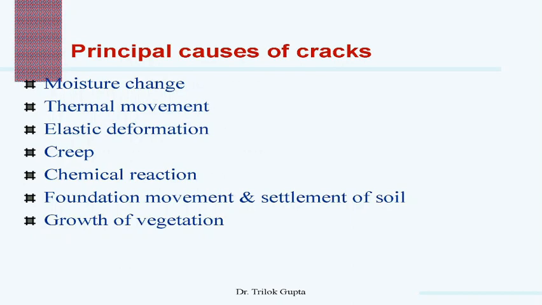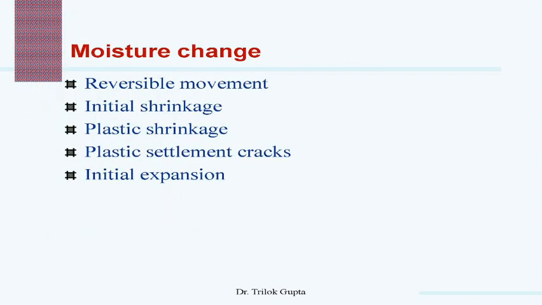Now, in this video, we will discuss the causes of cracks due to moisture change. Most of the building materials, that may be concrete, mortar, bricks, timber, are porous in structure in the form of intermolecular spaces, and they expand on absorbing moisture from the atmosphere and shrink on drying. And these movements are reversible.